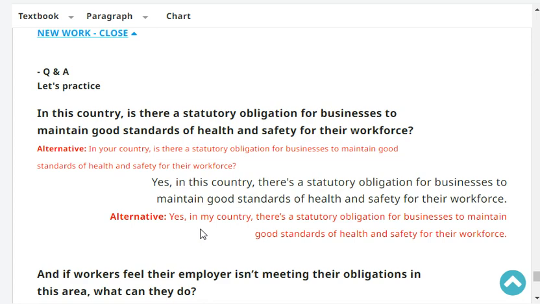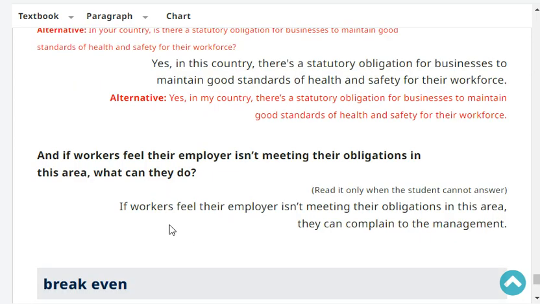In my country, there is a statutory obligation for businesses to maintain good standards of health and safety for their workforce. Very good. And if workers feel their employer isn't meeting their obligation in this area, what can they do?